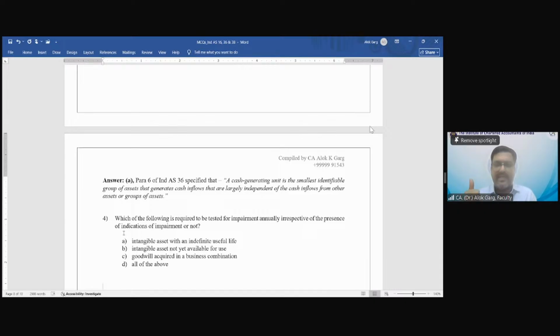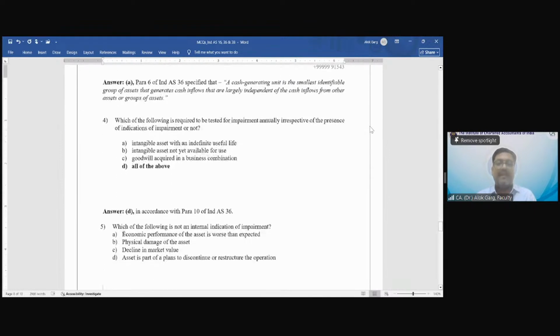It cannot be amortized. Intangible asset not yet available for use, which could be an intangible asset under development as well, right? Goodwill acquired in business combination, and today we have discussed that if goodwill is part of a CGU and it is impaired, this goodwill cannot be reversed in future. Okay, so all of the above is the right answer.